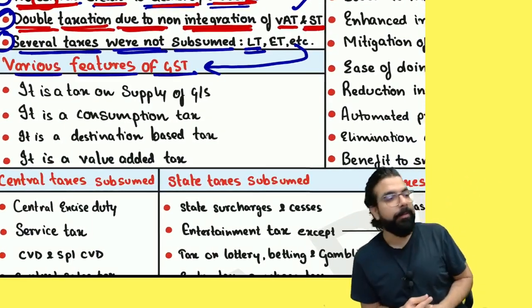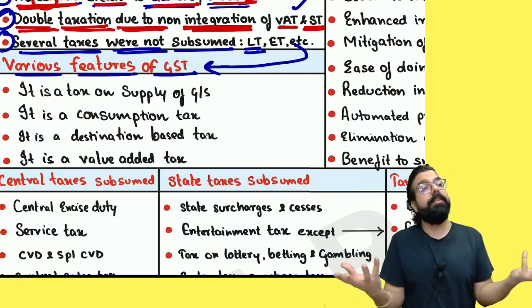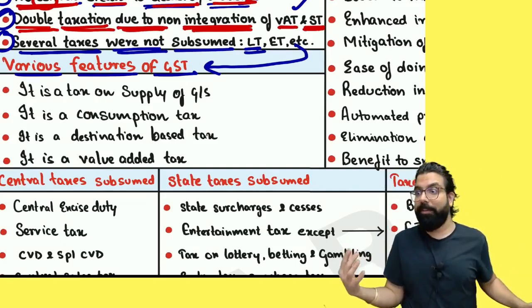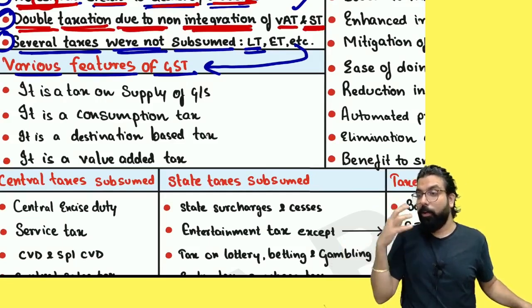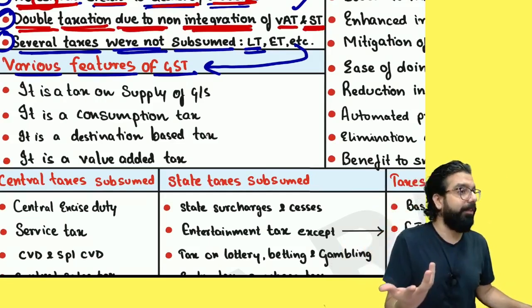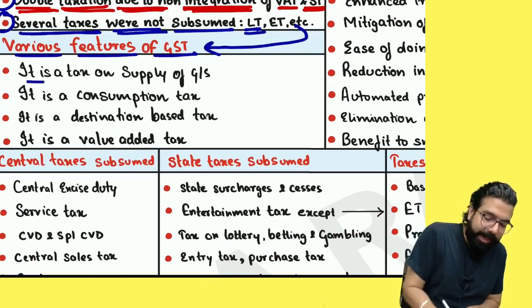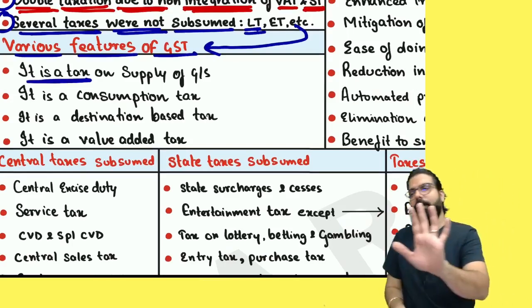Everyone, listen over here. What do you mean by features again? What are my features? Eyes are there, nose is there. Like that, what are the features of GST? Number one, GST is a tax. First, only this much. GST is a tax.